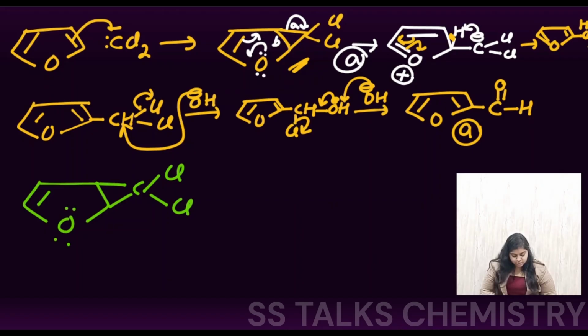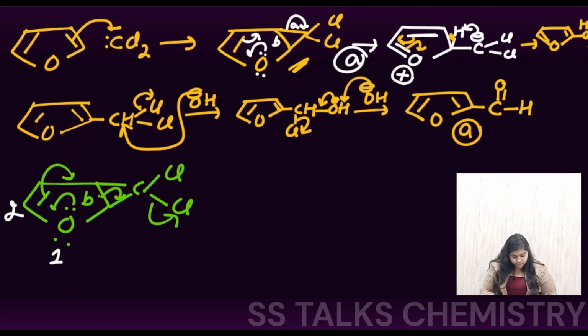Now this oxygen's electron density is going to move. This was the bond B that was present, so this electron density will be shifted to this side, and one of the chlorines will be leaving from the medium. So we are going to see the expansion of the ring.